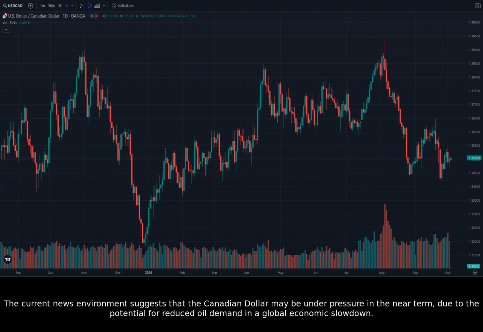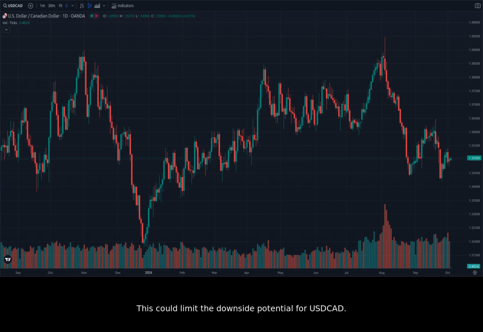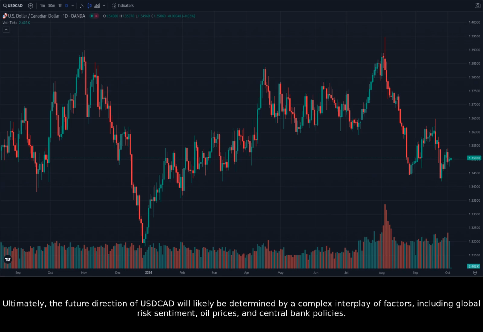The current news environment suggests that the Canadian dollar may be under pressure in the near term due to the potential for reduced oil demand in a global economic slowdown. This could lead to a weakening of the Canadian dollar against the US dollar, putting downward pressure on USDCAD. However, the Bank of Canada's recent interest rate cuts could provide some support for the Canadian dollar. This could limit the downside potential for USDCAD. Ultimately, the future direction of USDCAD will likely be determined by a complex interplay of factors, including global risk sentiment, oil prices, and central bank policies.